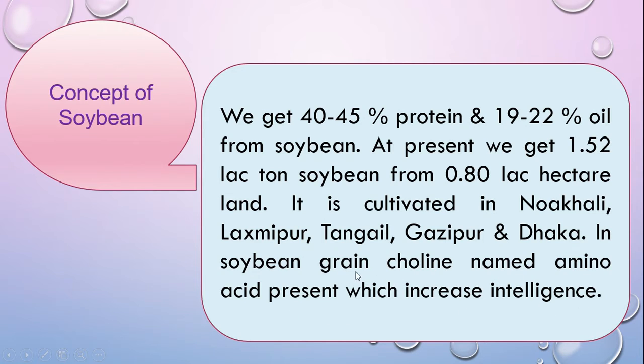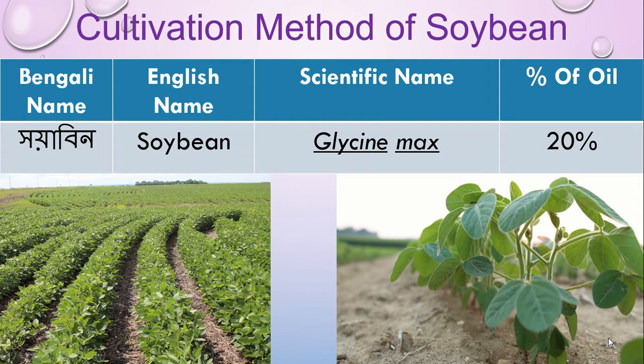So this one is very important. This one is important for your MCQ. Sometimes questions like that, which amino acid present in soybean grain increases the intelligence of human being, then the answer will be choline. The scientific name of soybean is Glycine max, and we can get 20% oil from the soybean seed.